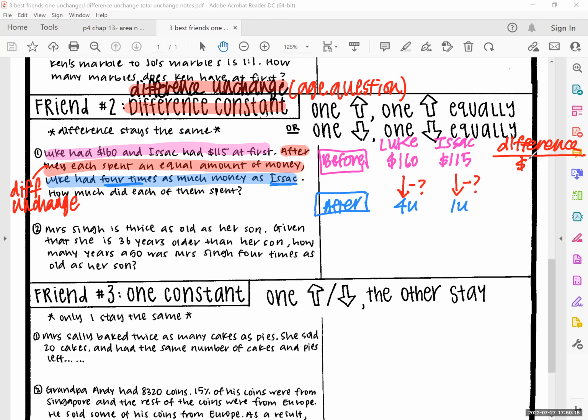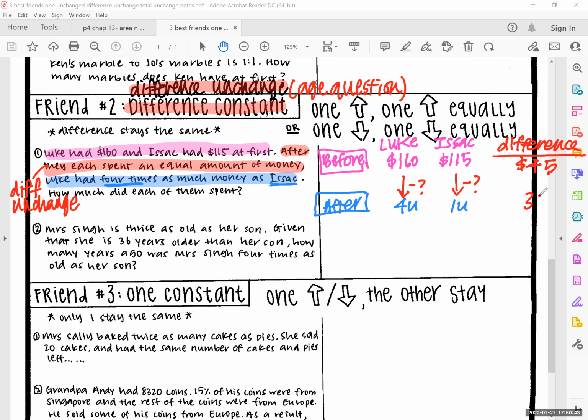So 160 minus 115, what's the difference? 45. And what about for the units? I must also find the difference.